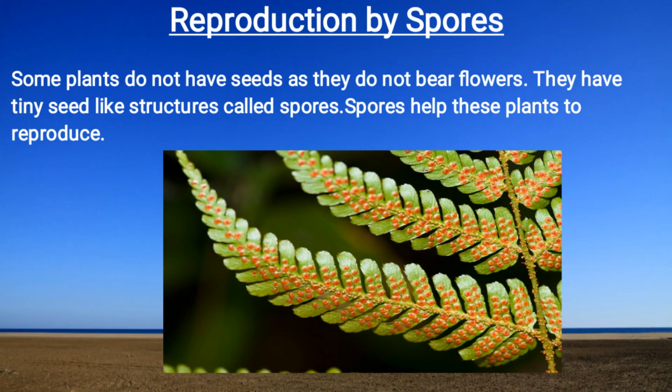So next topic is reproduction by spores. Some plants do not have seeds. Some plants only have leaves. So they have a tiny seed-like structure called spores. Through these spores they reproduce new plants.